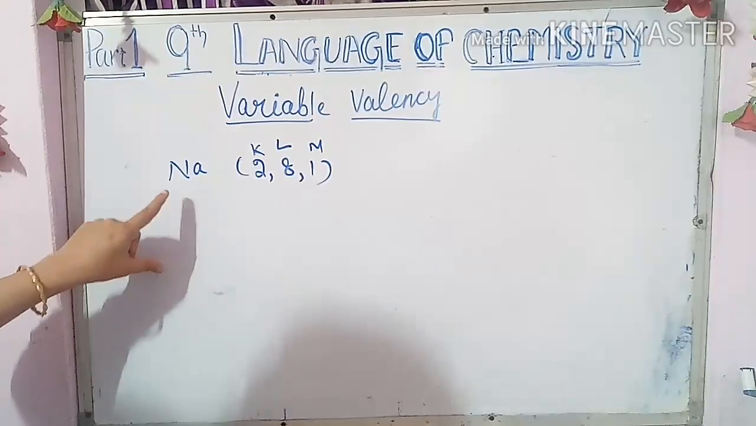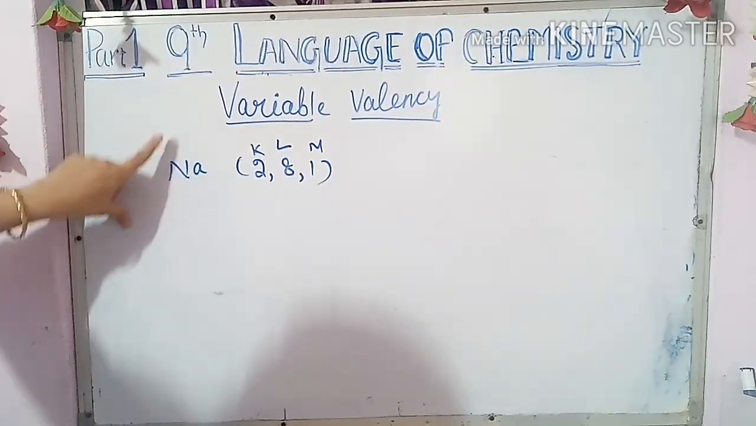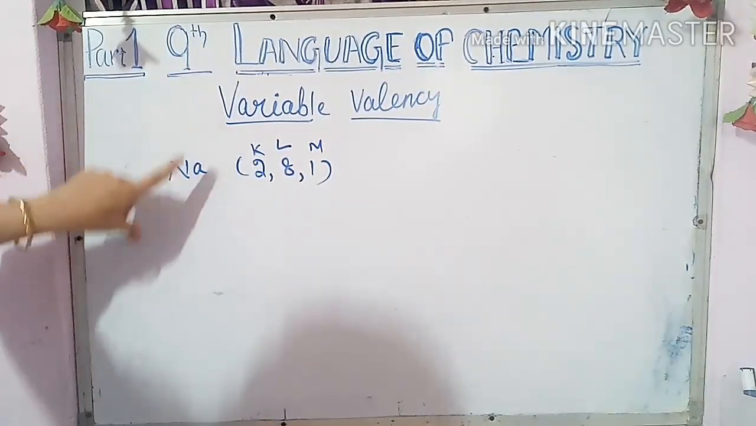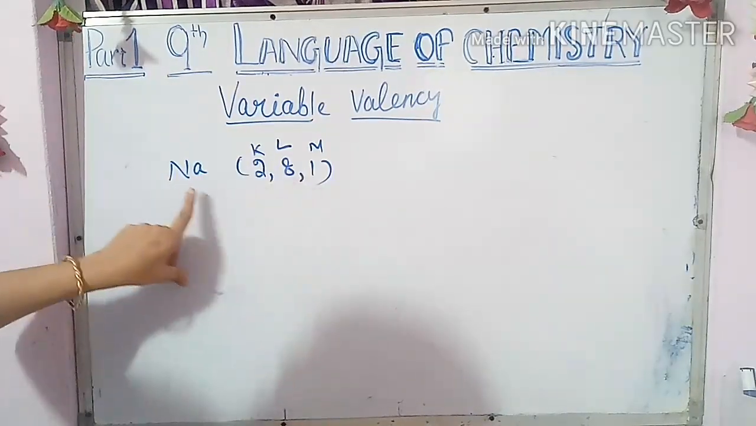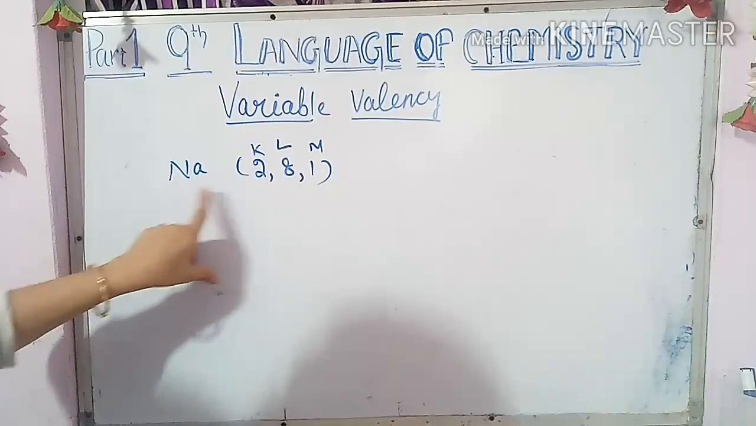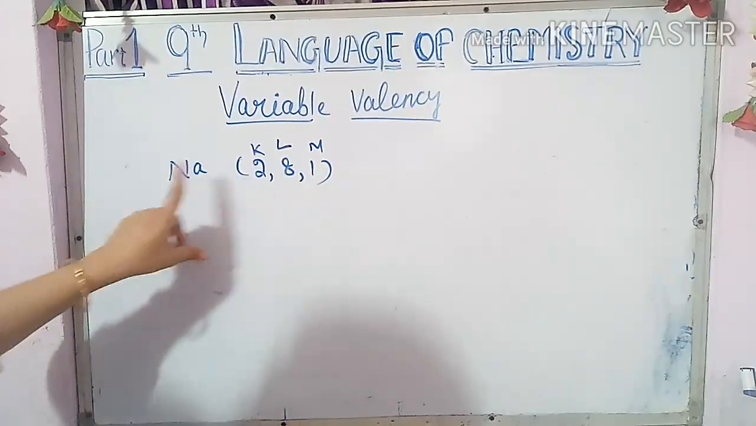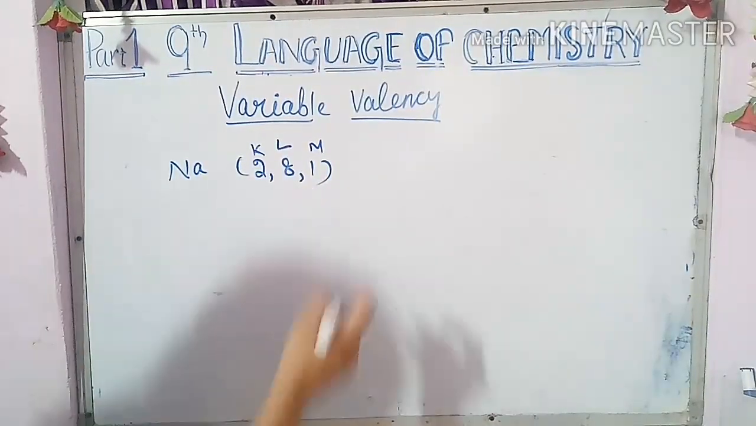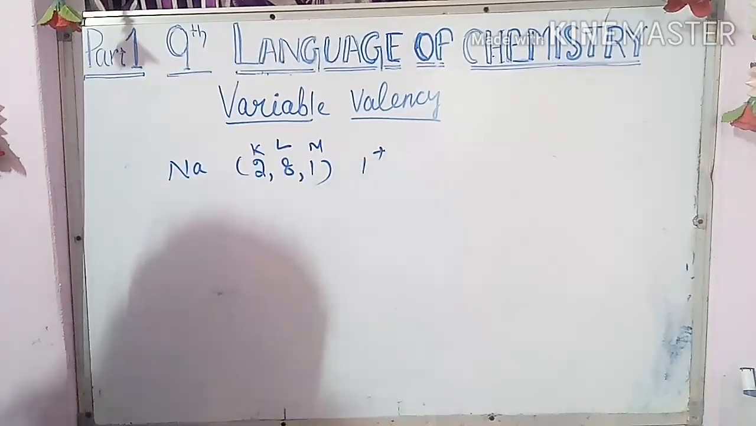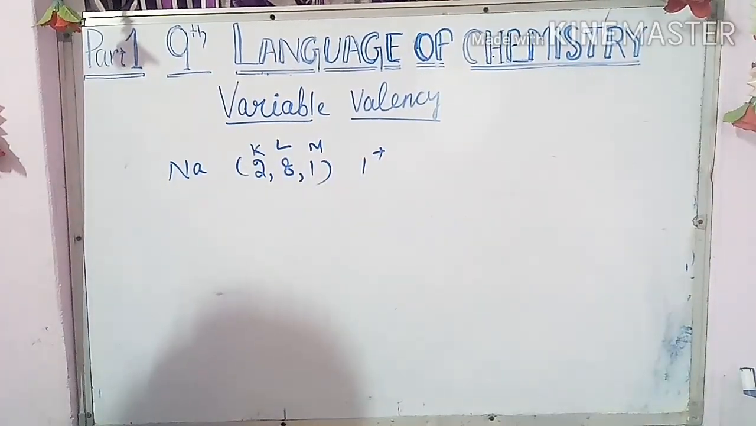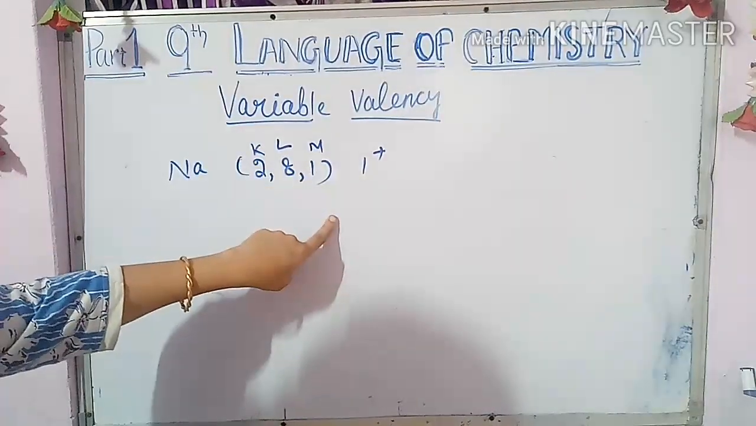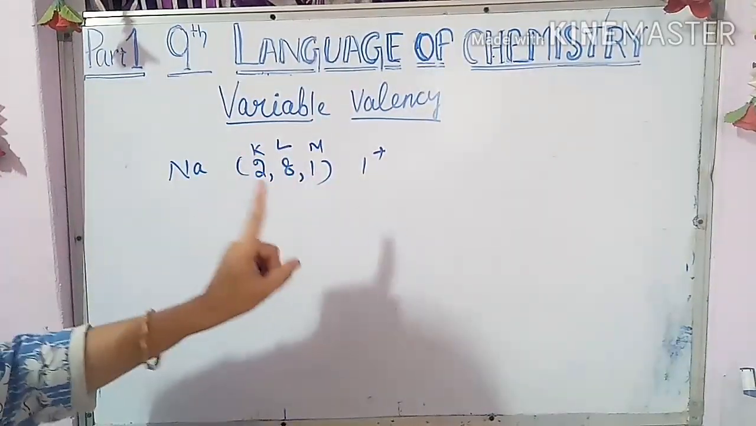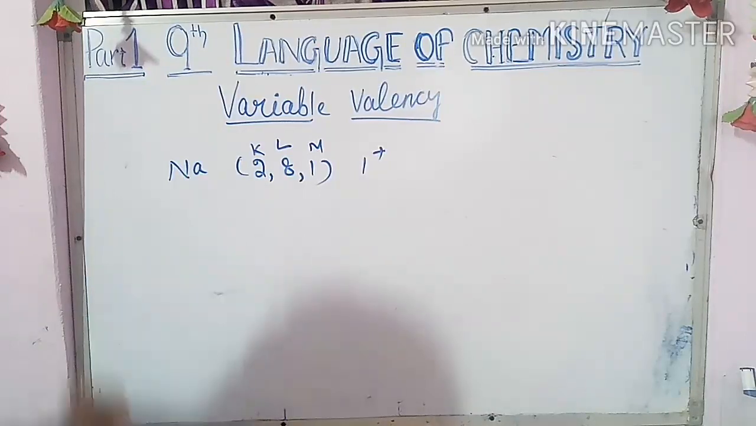So again now we will go to our concept. Now what is the variable valency? Here sodium loses one electron, or sodium donates one electron to form bonding. That's why its valency is 1 plus. But in some cases, elements contribute the outermost electron and also some electrons from the penultimate cell.